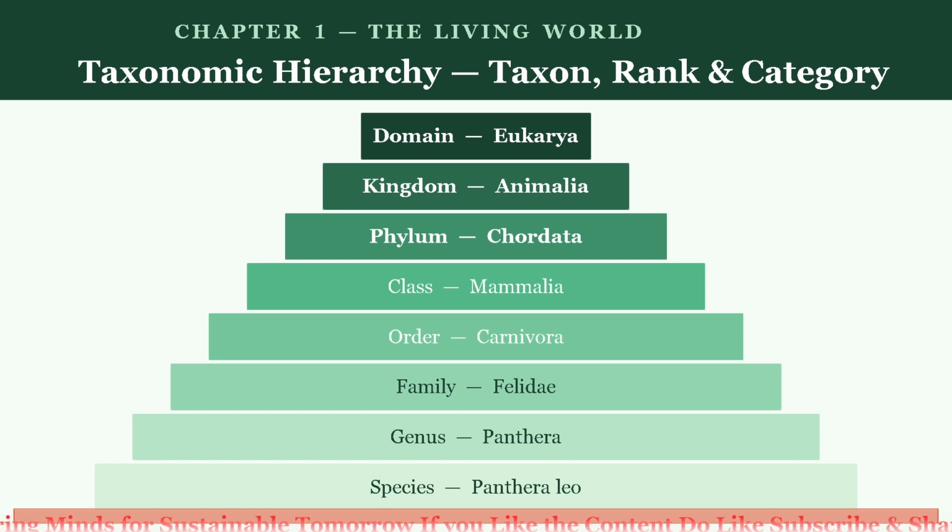Number third is the phylum. Phylum is the division in the plants. It groups organisms based on the major body plans and organization. For example, Chordata, that is the animal with notochord.